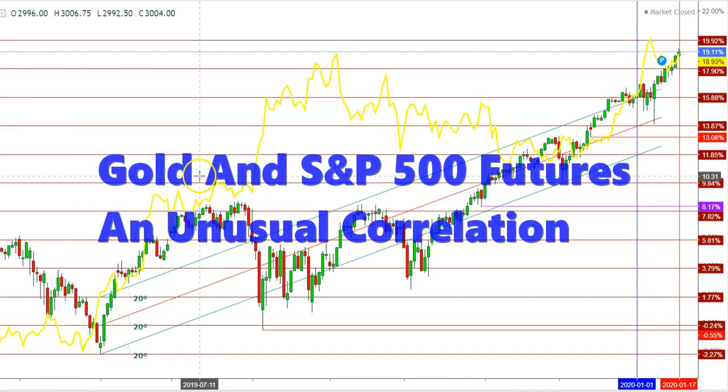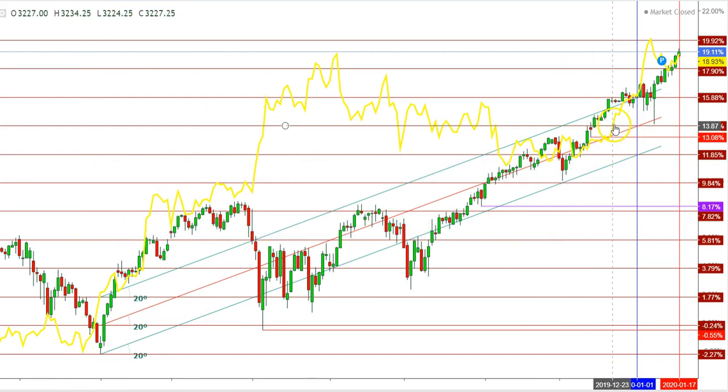So friends, here I would like to show you that the gold futures have been constantly maintaining an unusual correlation with S&P 500 futures. Friends, here you can see how the gold futures have been maintaining a strong position along with the strength in S&P 500 futures.